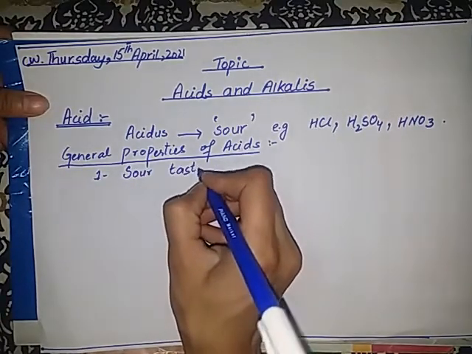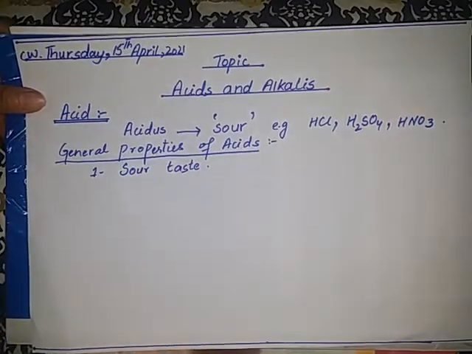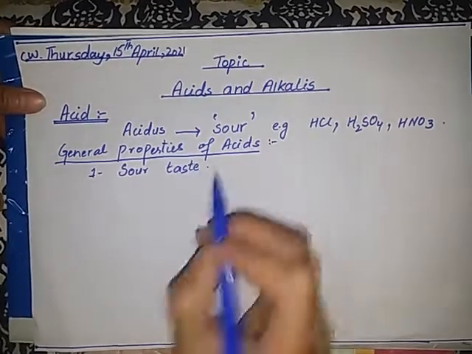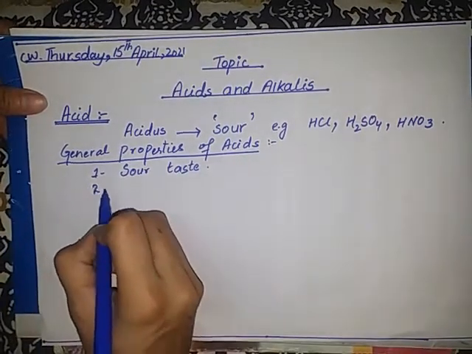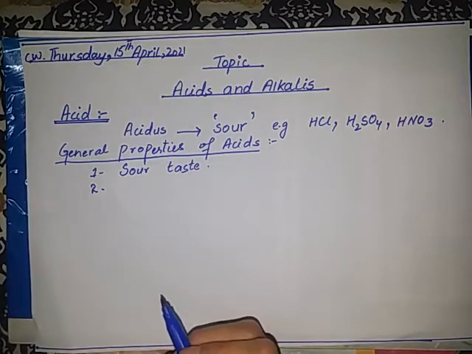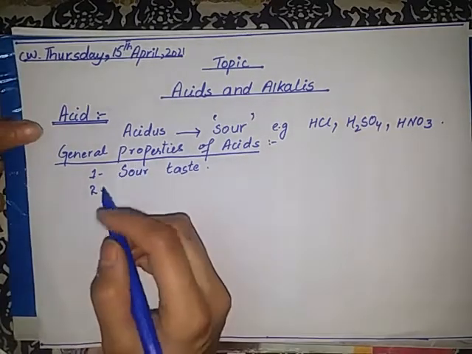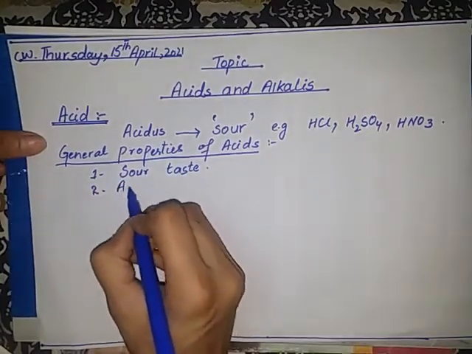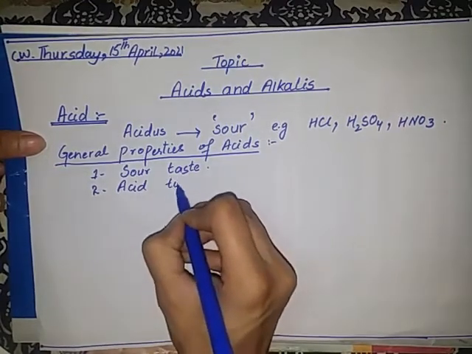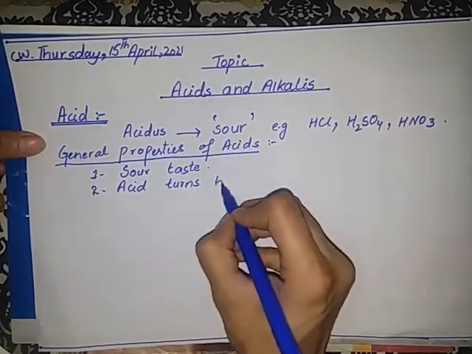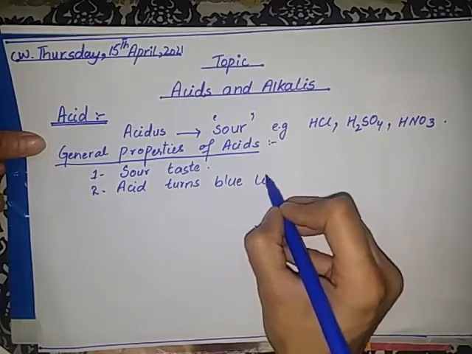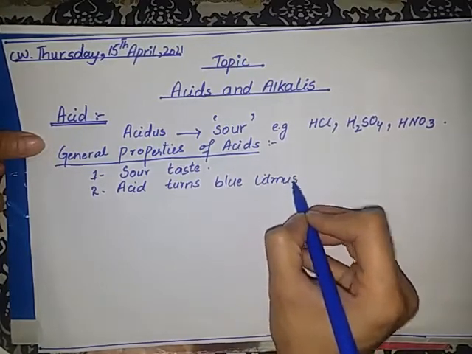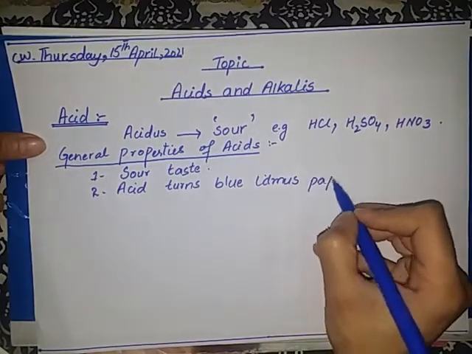For example, lemon contains citric acid, which is sour in taste. Next one is acid turns blue litmus paper red. So acid turns blue litmus paper to red.